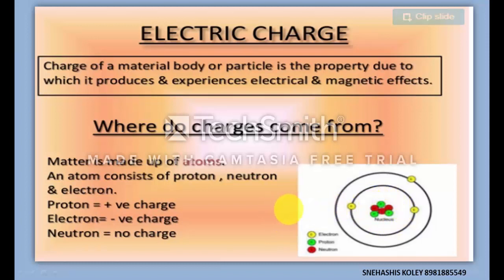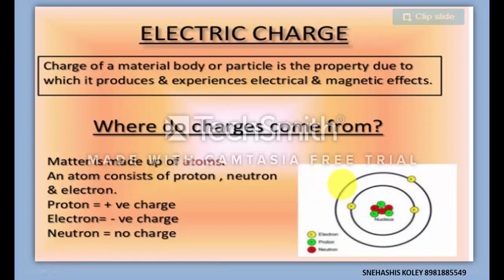So in this case, the atom will be negatively charged. It will be called an anion. So when an electron is absorbed by an atom, then it becomes negatively charged, as there is an excess of electron. And when an atom releases an electron, then it becomes positively charged. That means a deficit of electron.